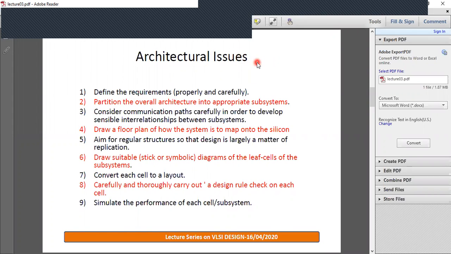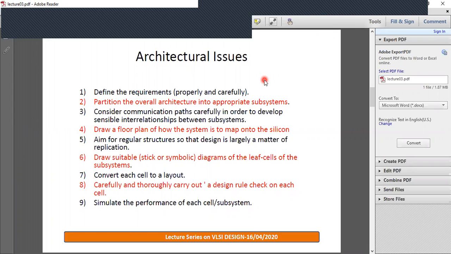So what are the architectural issues that we have to deal with? For example, consider you want to build a chip consisting of 500 transistors. Suppose you take 2 months to design that chip. In the second case, you want to build a chip which consists of 500k transistors, so more than the previous one.